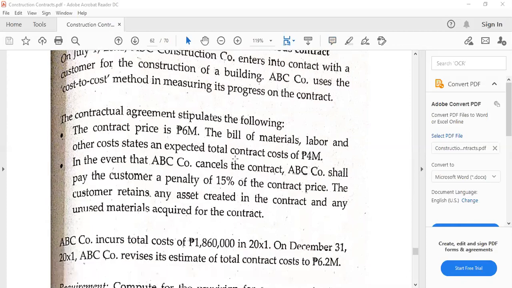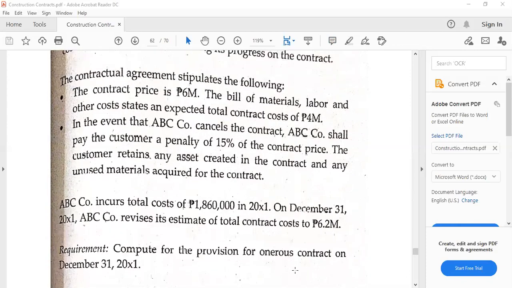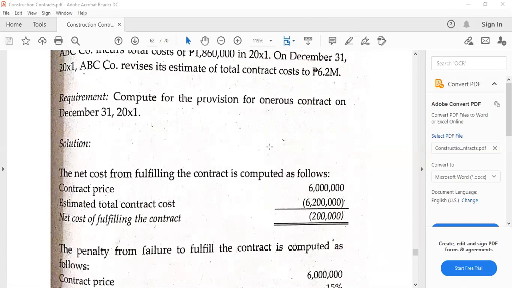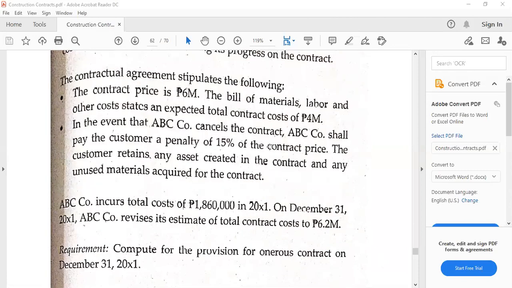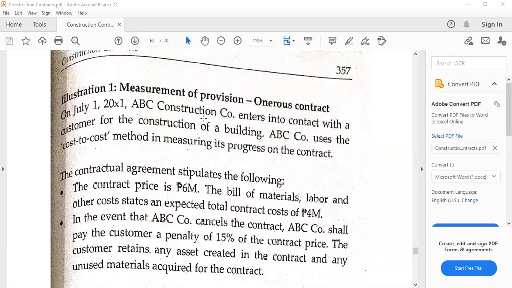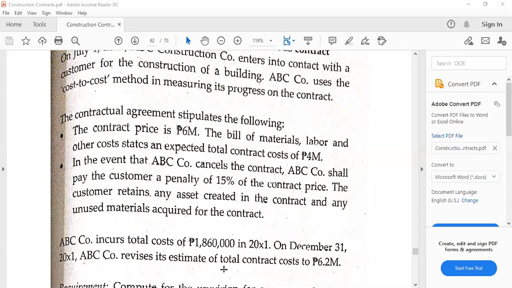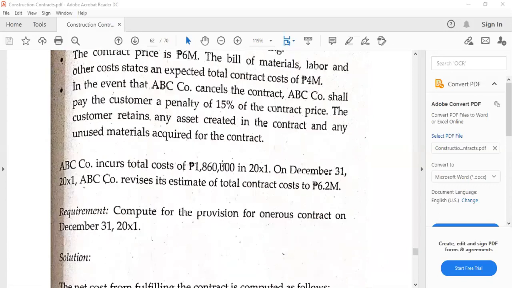So this is where the situation is being shown here. And then we do our calculation. So contract price of 6 million, total contract cost expected is 4 million. In that case, that is still the beginning, so we are going to read further. In case that ABC Company, the construction company, cannot perform the contract or would cancel the contract, there is a payment of 15% penalty.